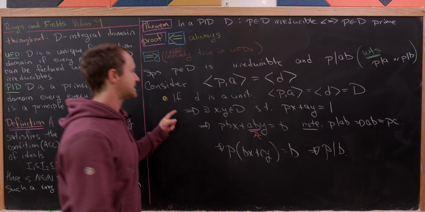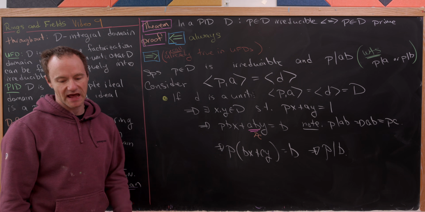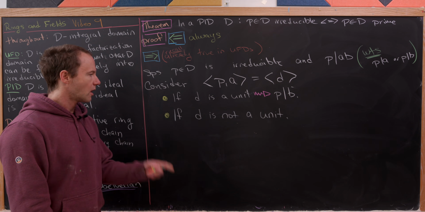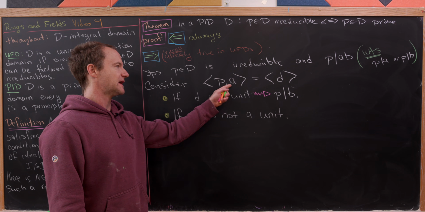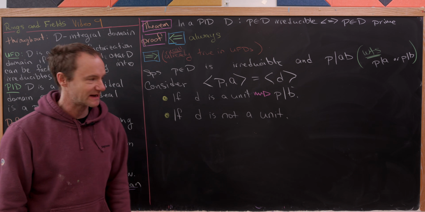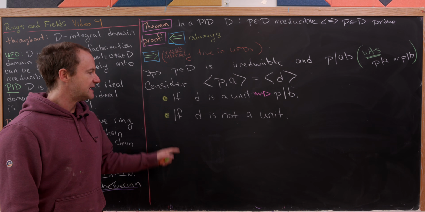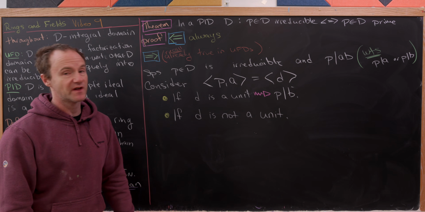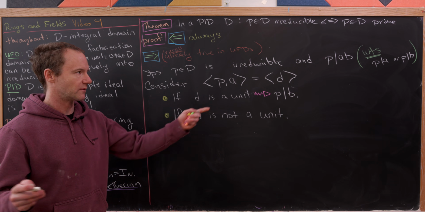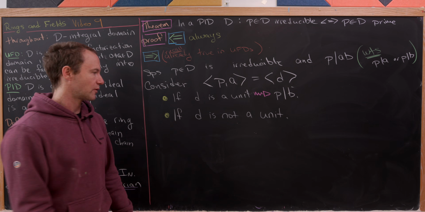And that was one of the things that we wanted to end at. So of course that means that we want to show that if D is not a unit, then P must divide A. So let's get to that. All right, so we just noted that in this case where the ideal generated by P and A is equal to the ideal generated by D, if D is a unit, then P divides B. Now we're going to assume that D is not a unit, and we'd like to end up with the other requirement, which would be P divides A. Okay, so how are we going to do that?